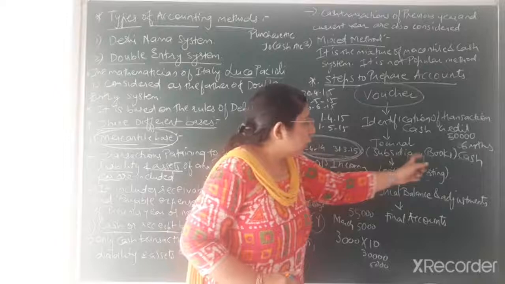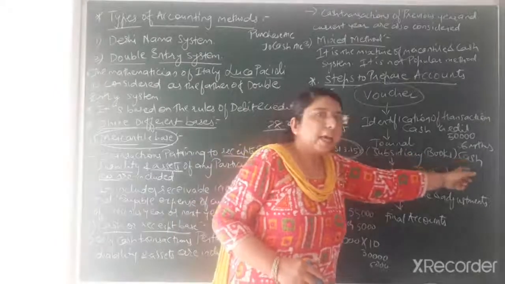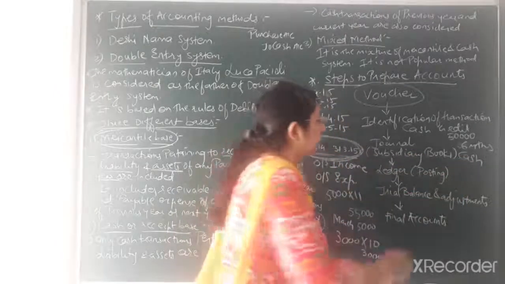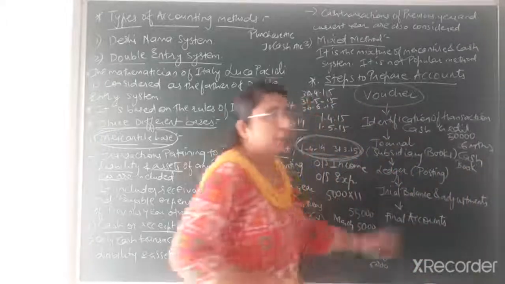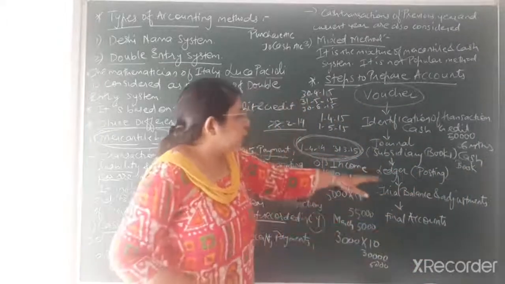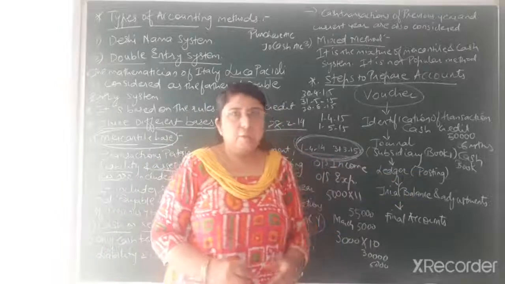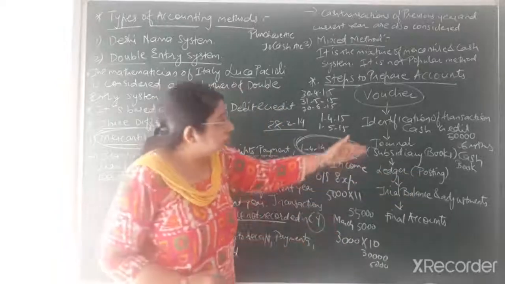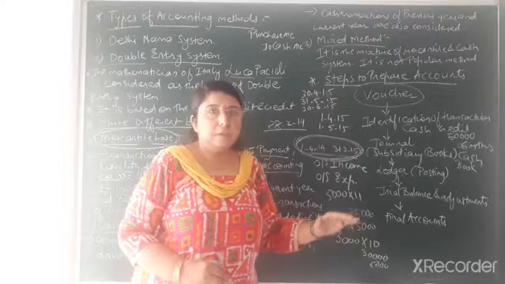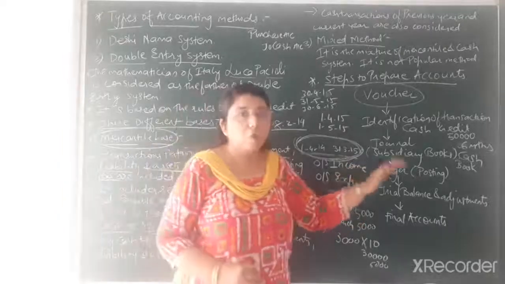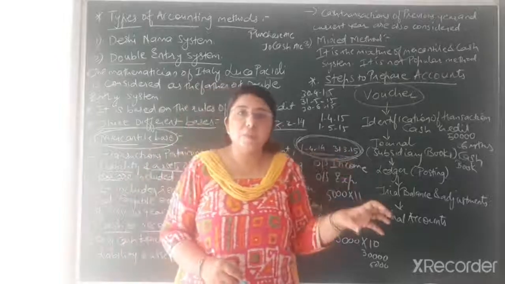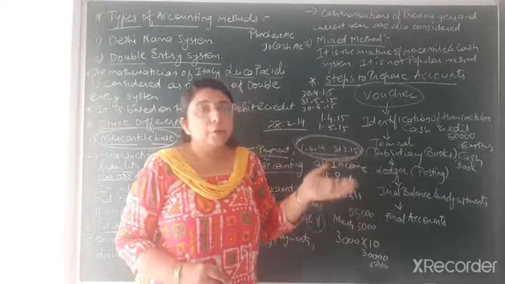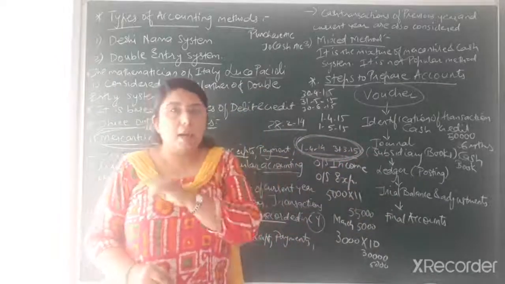So in subsidiary books only credit transactions, and for cash transactions we are preparing a separate cash book. These are the chapters you will be studying in detail. Next, that is ledger posting. After preparing the subsidiary books and writing the journal entries, the next step would be posting of those entries. Whatever you have written in subsidiary books or in the journal book, you have to do the posting in the concerned account.